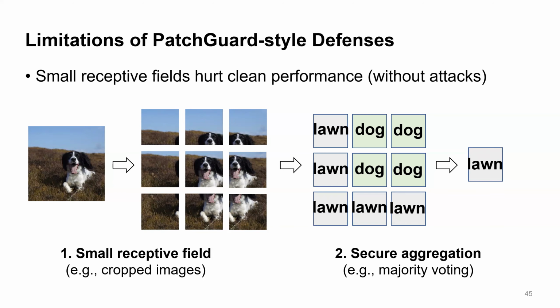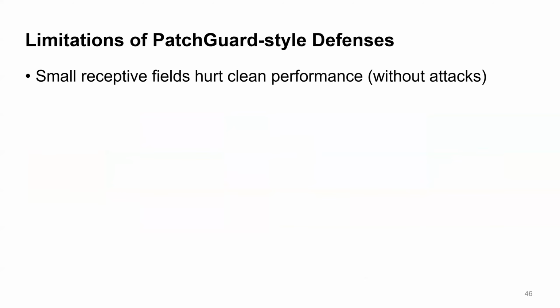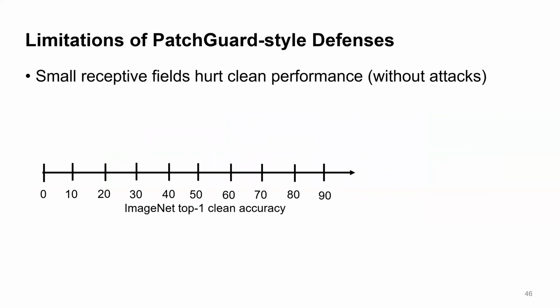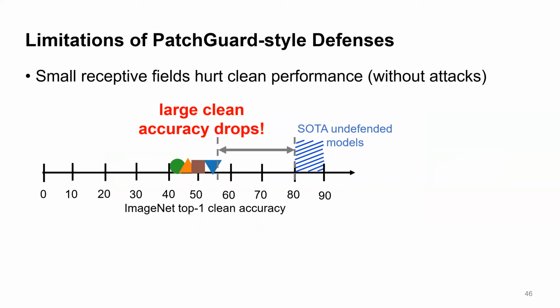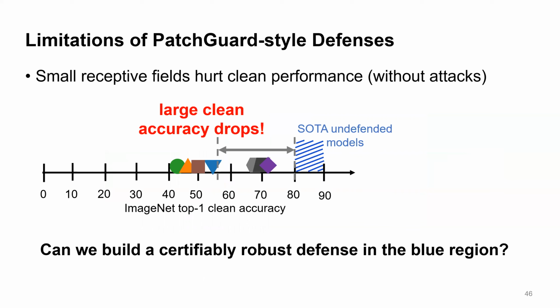To give you a more quantitative example, if we consider the ImageNet classification task, early defenses with small receptive fields incur a large clean accuracy drop from the undefended model, for example, larger than 25% drops. This gap has been improved recently, but there is still a 10% difference. In practice, we don't really want to use a model that is partially broken even without an attack. A natural question to ask is, can we build a certifiably robust defense whose clean accuracy is in this blue region?